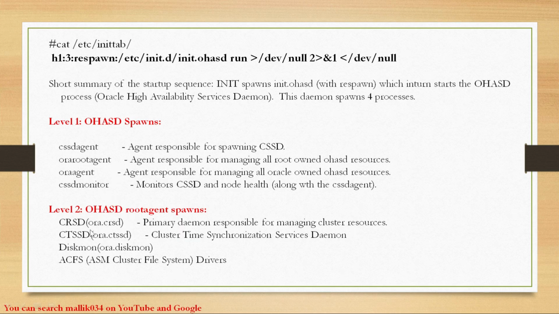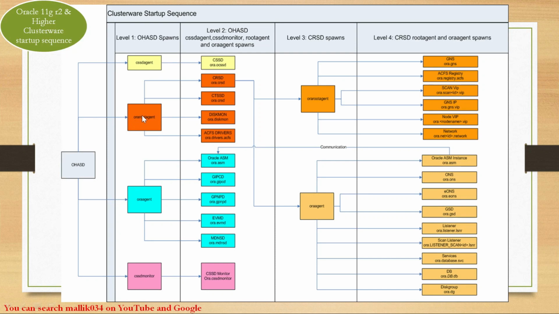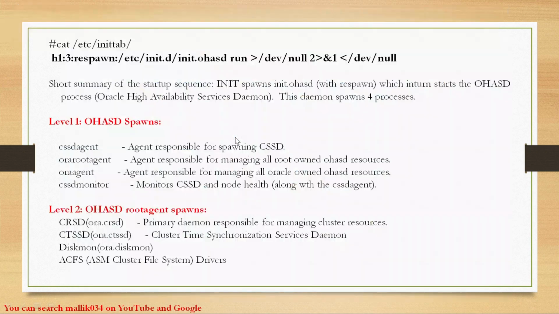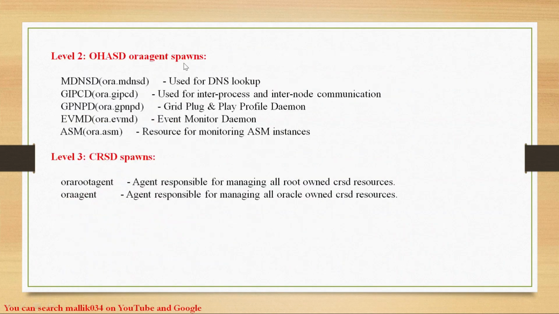Coming to the root agent, it is going to start CRSD, CTSSD, DiskMon, and ACFS. If I go back to my slide, this ORA root agent is going to start CRSD, CTSSD, DiskMon, and ACFS, right? And then the ORA agent is going to start MDNSD, GIPCD, GPNPD, EVMD, and ASM.